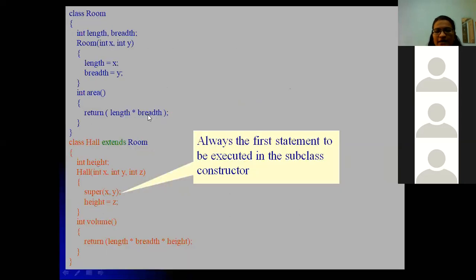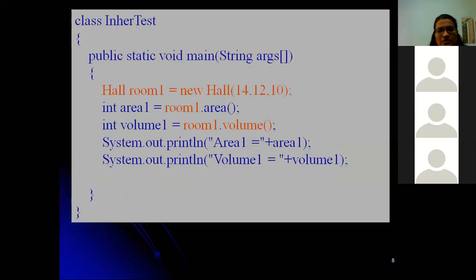Why have we taken int area 1? Here int area is returning a type int, integer. So we are returning something, that is why a compatible variable should be defined in main. So int area 1 is equal to room 1. Room 1 is a subclass object, so via the subclass only you can call the methods of the superclass.